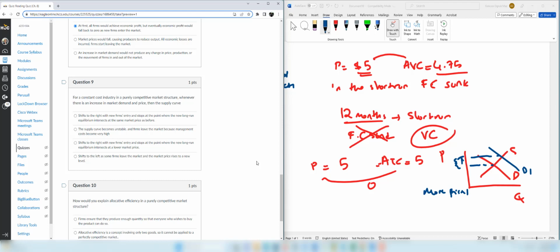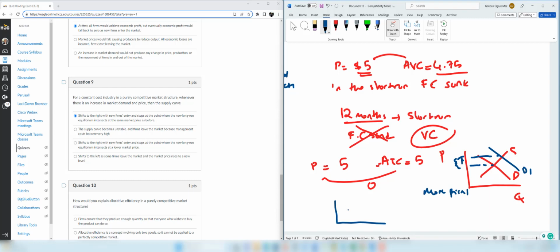Question 9. For a constant cost industry in a purely competitive market structure, whenever there is an increase in market demand and price, the supply curve is going to shift to the right and stops at the point where the new long-run equilibrium intersects the same market price as before. So you just need to understand a constant cost industry.